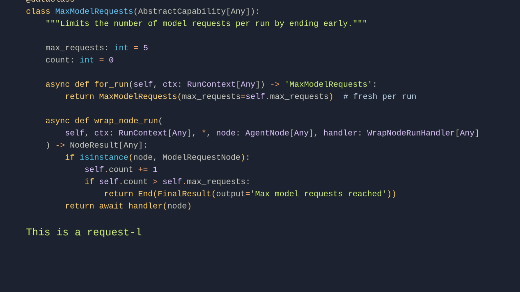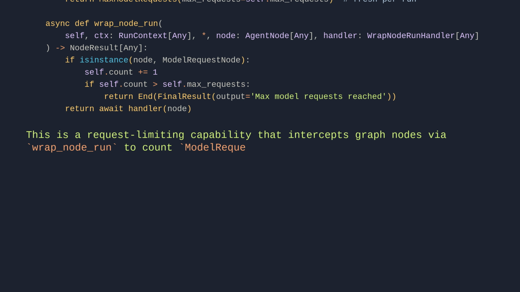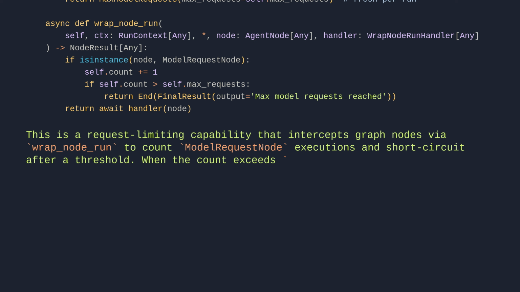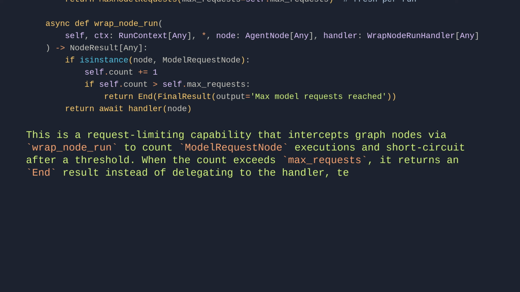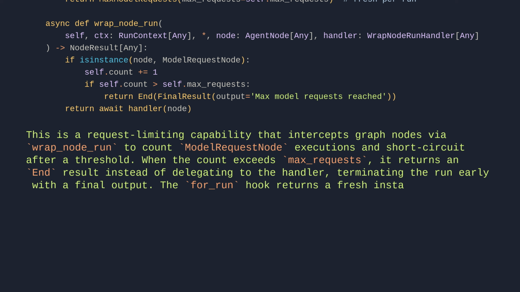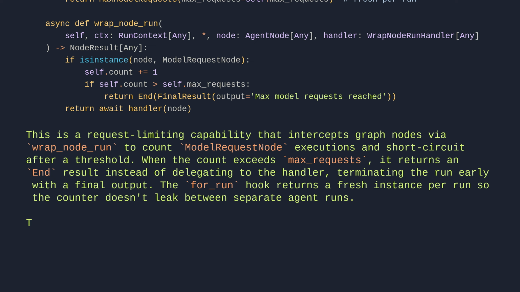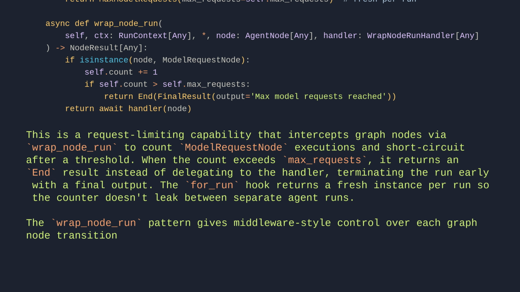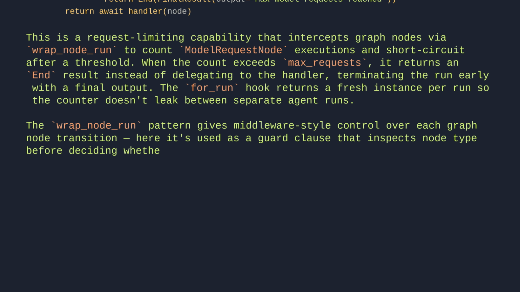This is a request-limiting capability that intercepts graph nodes via wrap_node_run to count ModelRequestNode executions and short-circuit after a threshold. When the count exceeds max_requests, it returns an end result instead of delegating to the handler, terminating the run early with a final output. The for_run hook returns a fresh instance per run so the counter doesn't leak between separate agent runs. The wrap_node_run pattern gives middleware-style control over each graph node transition. Here it's used as a guard clause that inspects node type before deciding whether to proceed.